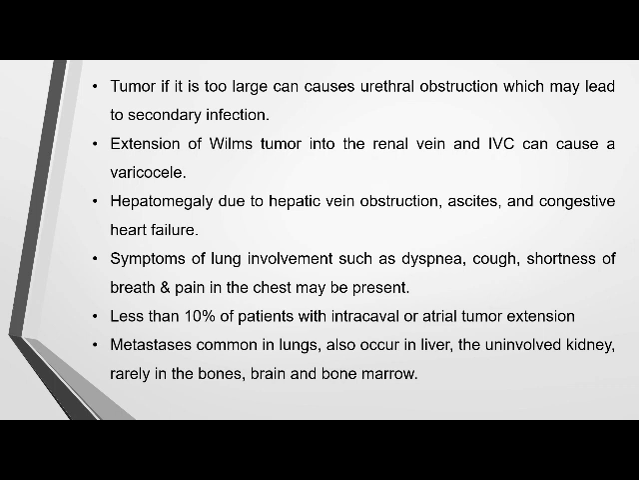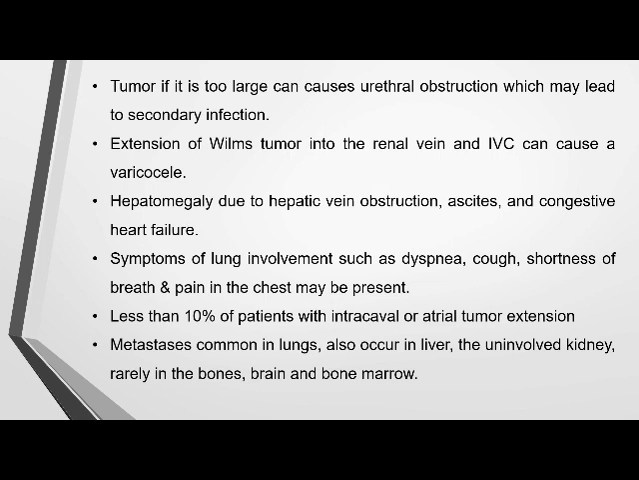The extension of Wilms tumor into the renal vein as well as the inferior vena cava can cause a varicocele. If the tumor affects the liver, it leads to hepatomegaly due to hepatic vein obstruction, and ascites, and it may cause congestive cardiac failure, because the extension of the tumor goes to the inferior vena cava also. If it affects the lungs, the child will have symptoms of dyspnea, cough, shortness of breath and pain in the chest.